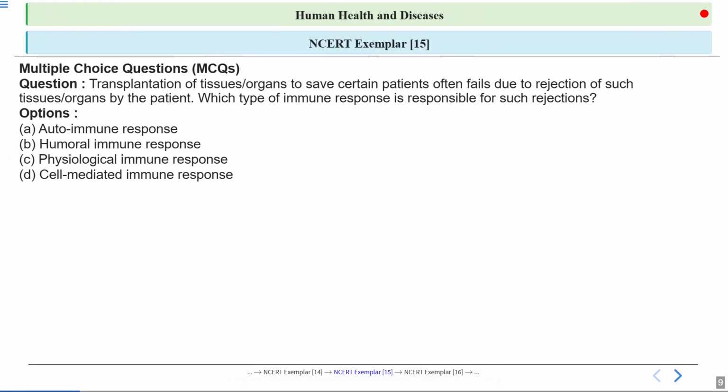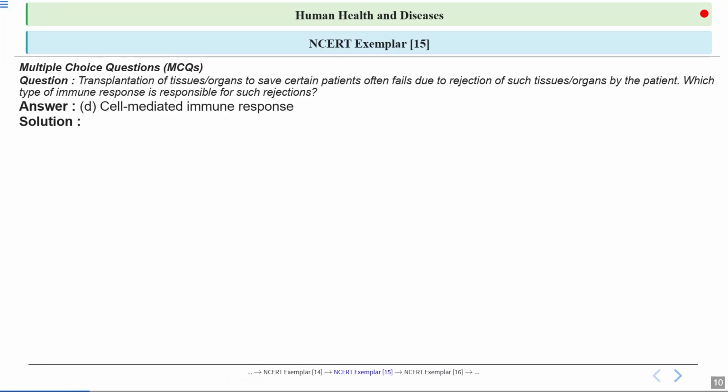Next question, transplantation of tissue or organs to save certain patients often fails due to rejection of such tissues or organs by the patient. Now, which type of immune response is responsible for such rejections? We have the options: autoimmune response, second is humoral immune response, third is physiological immune response, and fourth is cell-mediated immune response. What will be the correct answer? Let's have a look at the answer. Option number D, cell-mediated immune response. This is the correct answer.